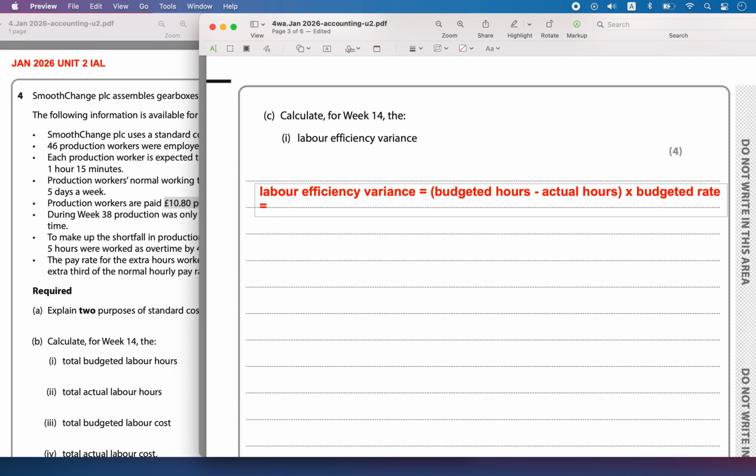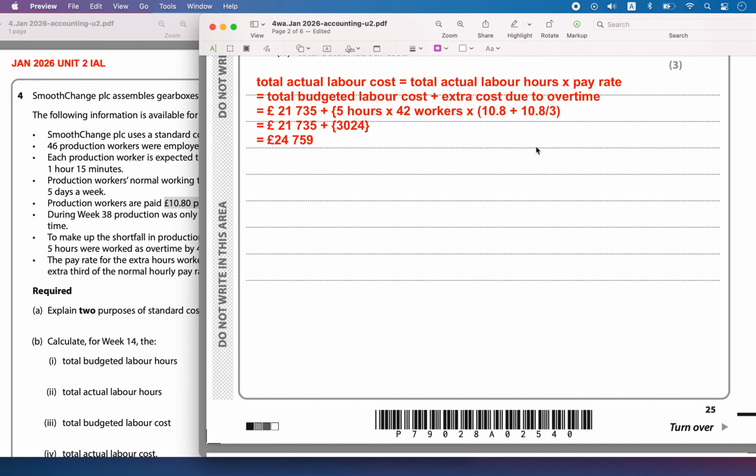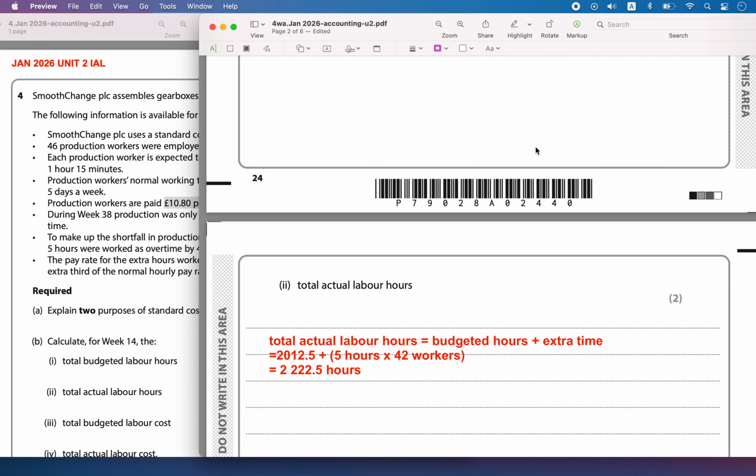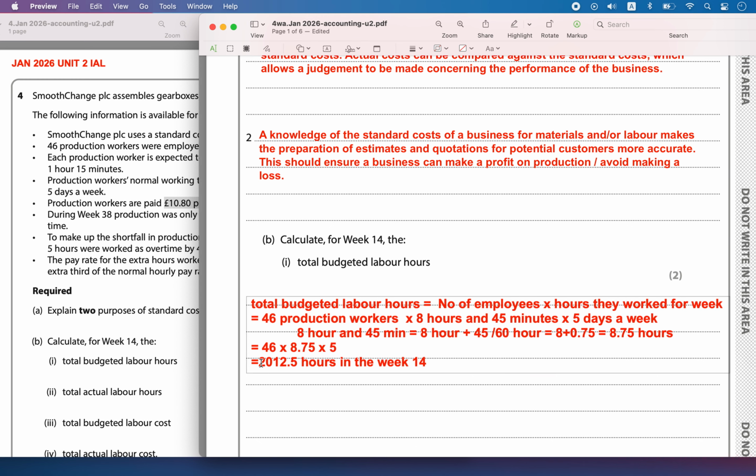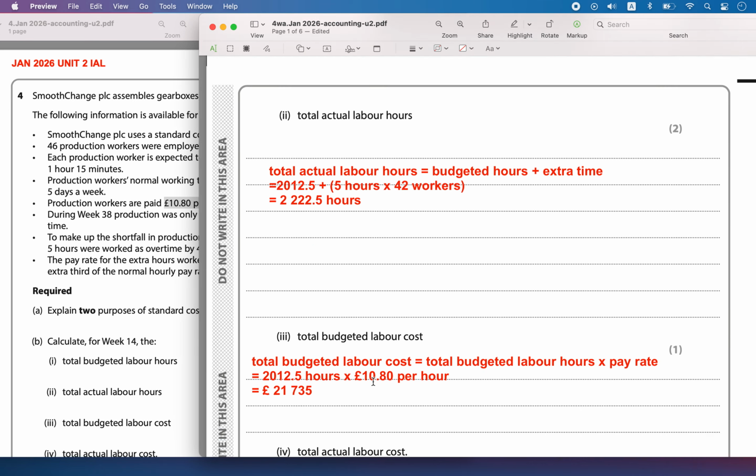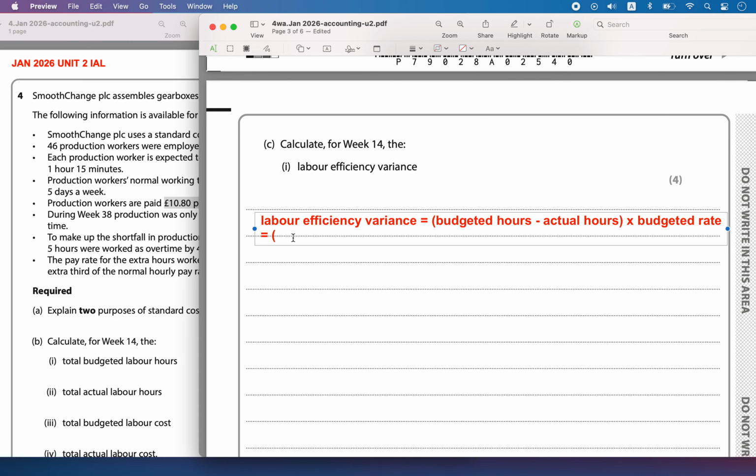That is going to be equal to, so what is the budgeted rate? The budgeted hours we have already calculated. The total budgeted hours was equal to this much, 2012.5 hours.